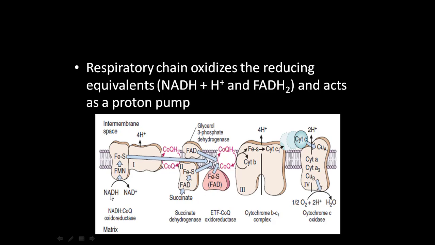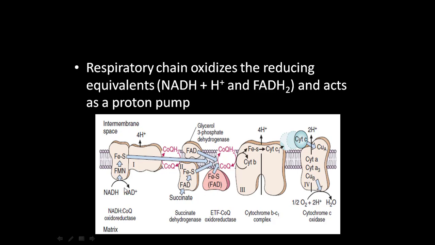So it oxidizes NADH to NAD, and in the process the electrons get transferred to this variety of complexes in the sequence: complex 1, CoQ, then from CoQ to complex 3, and from complex 3 to complex 4 via cytochrome C, and ultimately two electrons are transferred to oxygen, and in the presence of protons it forms water.